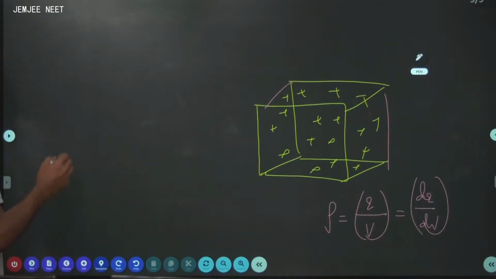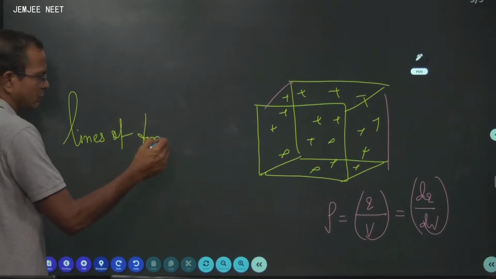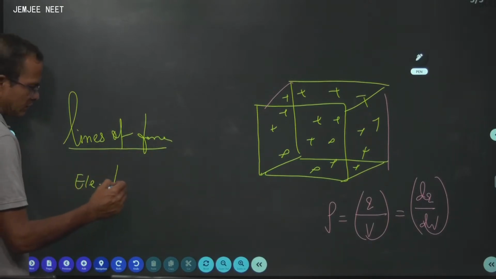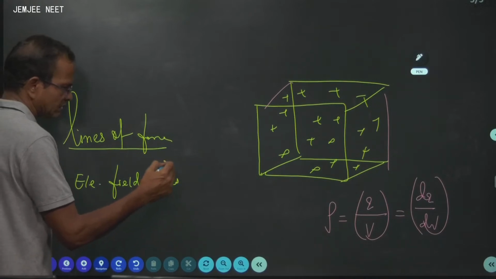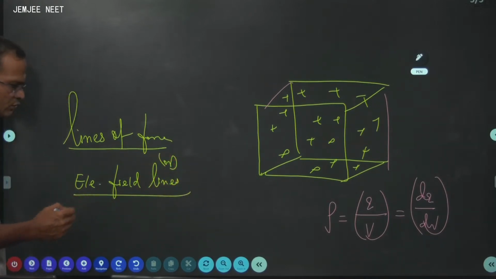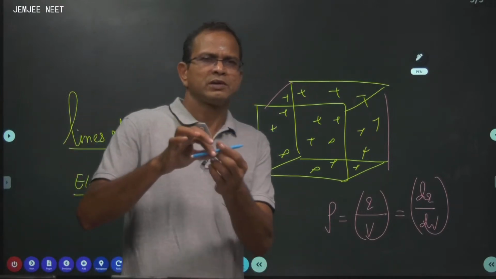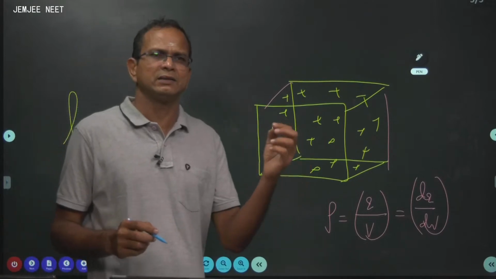Then comes lines of force, or electric field lines. What do you mean by electric field line? An electric field line is a curve, and the tangent drawn to it at any point gives the direction of electric field at that point.